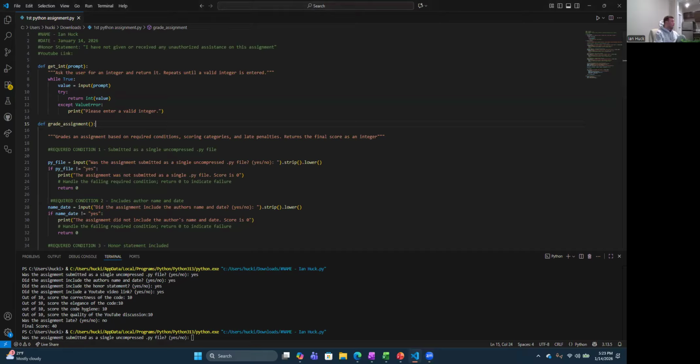Okay, cool. So for our first Python assignment 0101, the first four bullet points of the assignment state that if it's not according to those four conditions, then you fail the assignment. So here are the first four items that I have in my assignment.